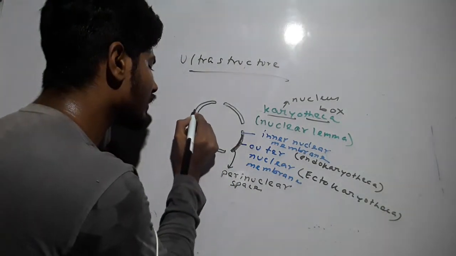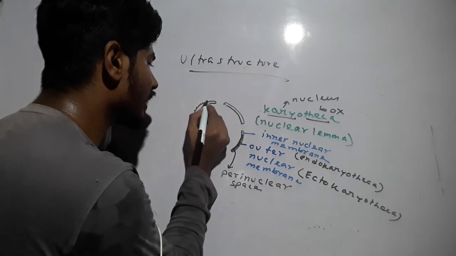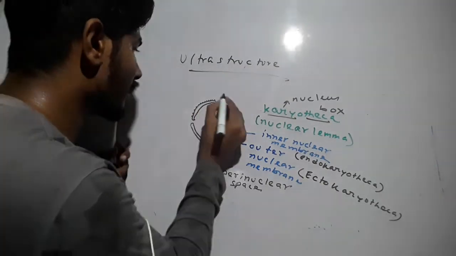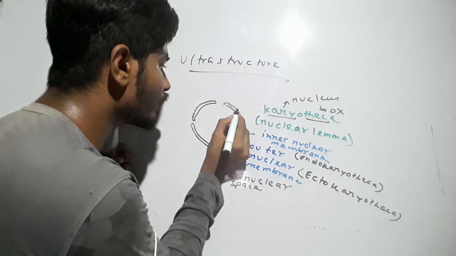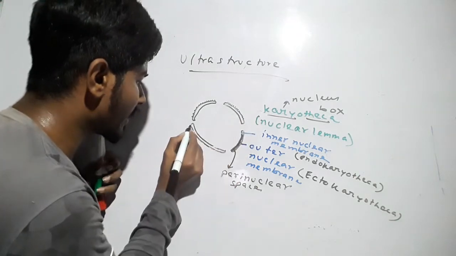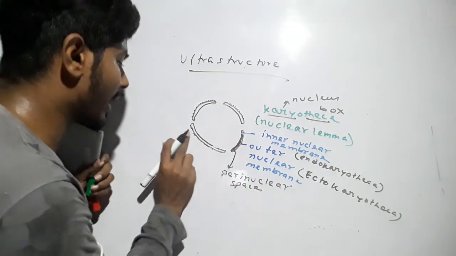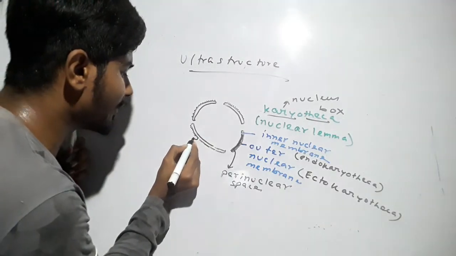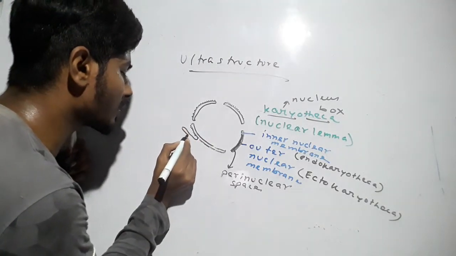Now the outer nuclear membrane has ribosomes attached to it, and there may be endoplasmic reticulum also attached to it.